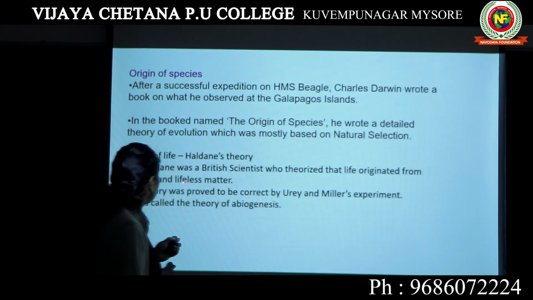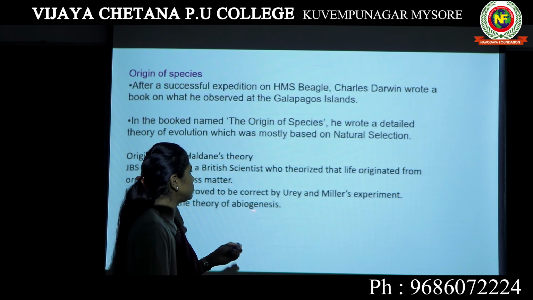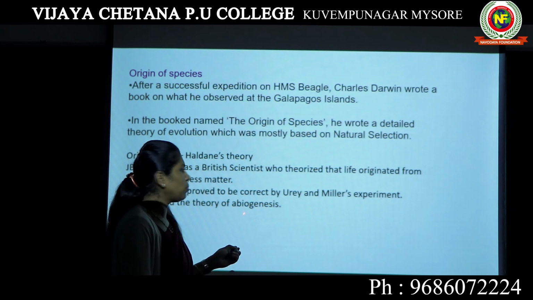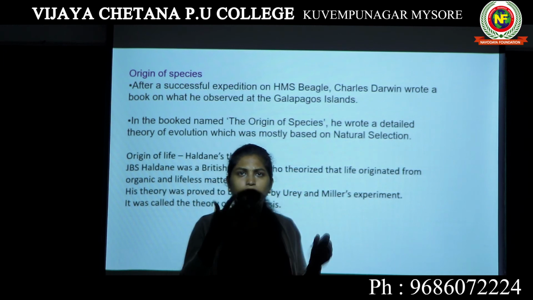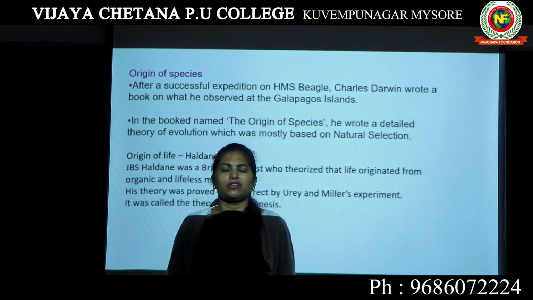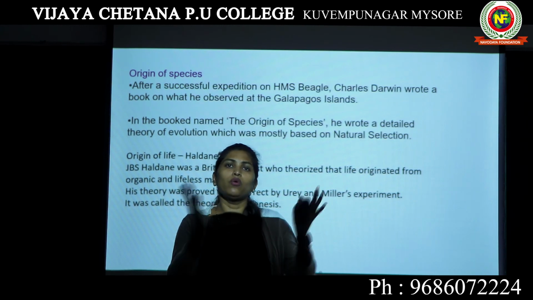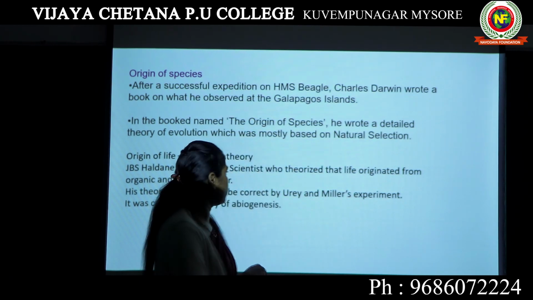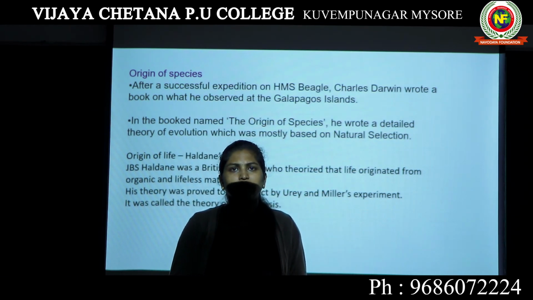So this theory is known as the theory of abiogenesis. Abiogenesis means life originating from non-living matter. Generally, we now know how a new organism is formed: male produces sperm, female produces egg, both of them fuse, leading to a zygote, then an embryo, then an organism. However, how life started on this earth, for that we have multiple theories. Here there is a theory known as abiogenesis. It says life originated from non-living matter, something which is not living.